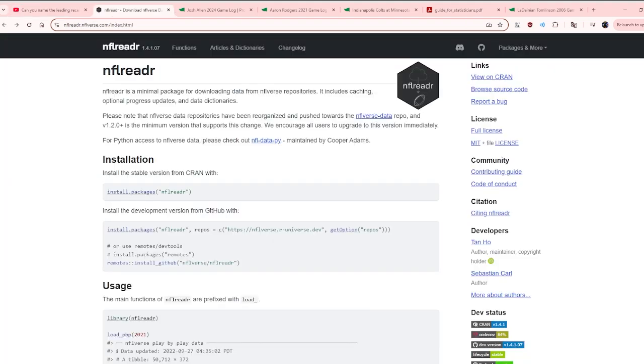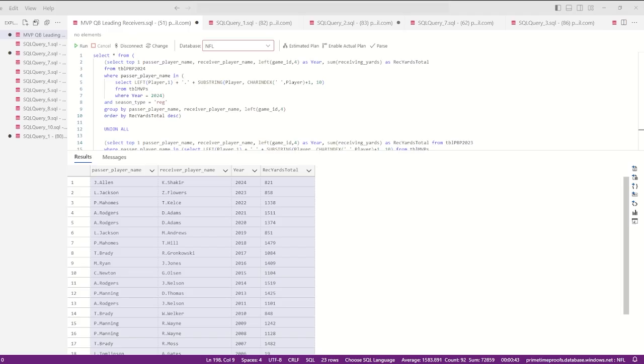Now you may think, what gives me the right to say that my data is any more accurate? To be honest, I don't know where NerdSesh gets their data. I would guess Pro Football Reference. I'm using this R package called nflreadr, which gets its data from the NFL's API. It has some very useful data sets I couldn't find anywhere else called play-by-play that will be used in this video. I've imported all this data into a cloud Azure database so that my friend and I can query the same data at the same time.